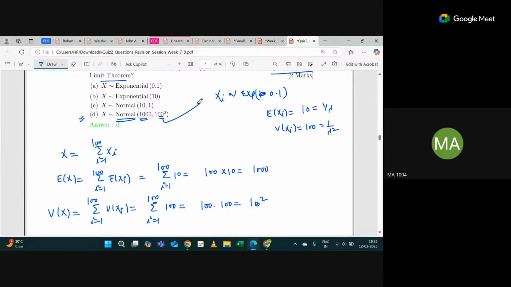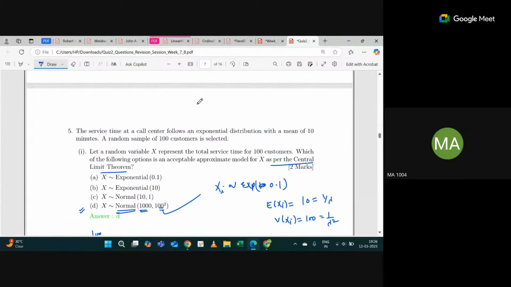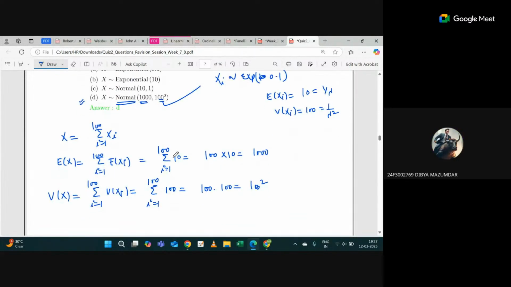So you can see in the question, it is clearly mentioned what is the acceptable approximate model for x as per the central limit theorem. Yes, no? Sir, can you please show the answer again? Okay, clear? Yes, sir, clear.